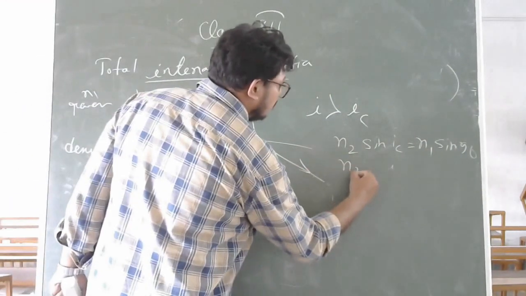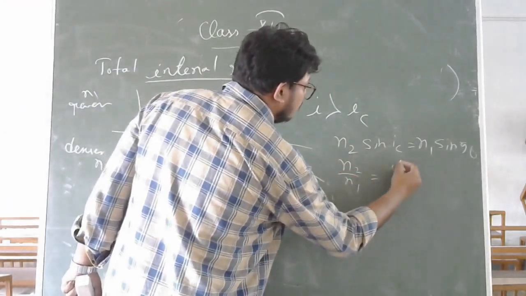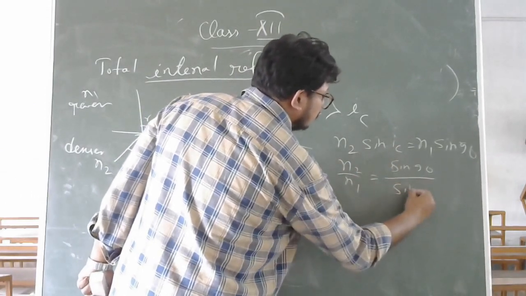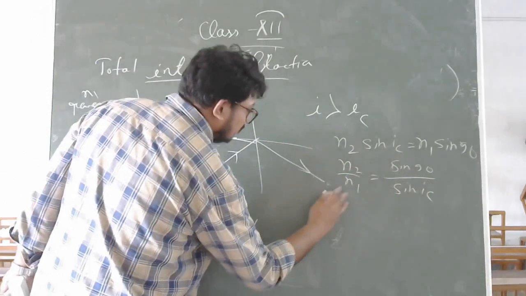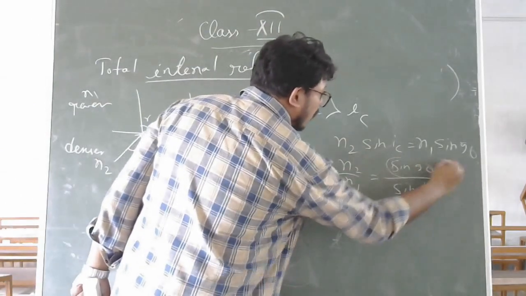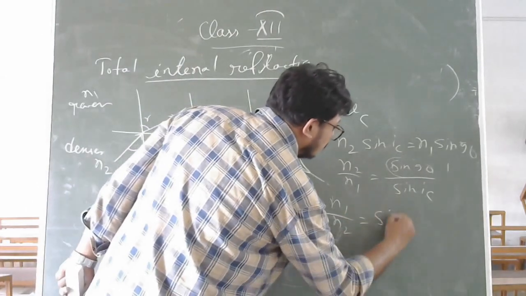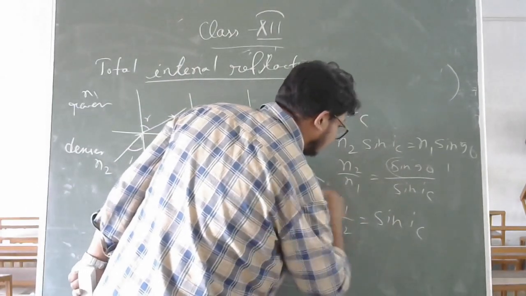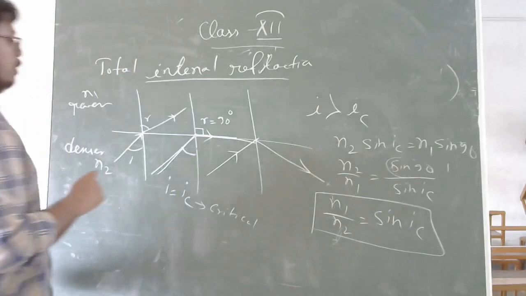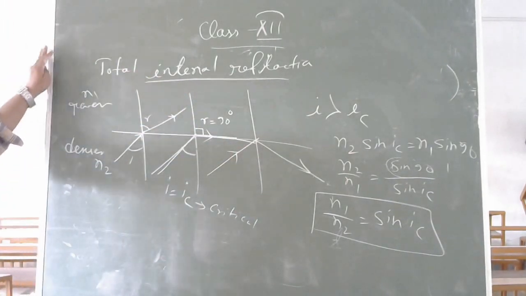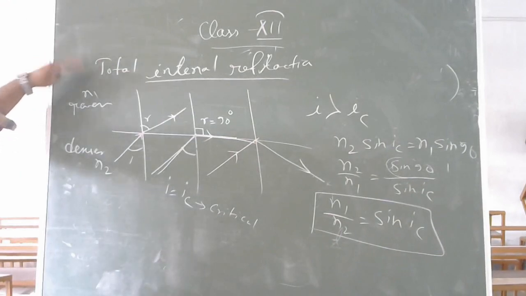We can find n2 by n1 equal to sin 90 by sin ic. Sin 90 value is 1. We can write n1 by n2 equal to sin ic. There is a relation. So this is the relation from Snell's law. This is the topic we have learned before, but still I am going to revise it so that you will be able to study the later chapter.